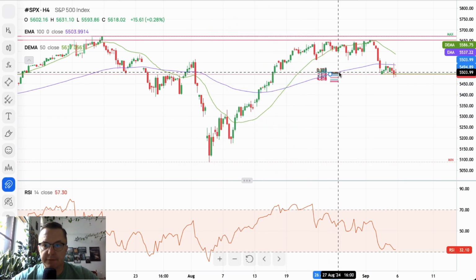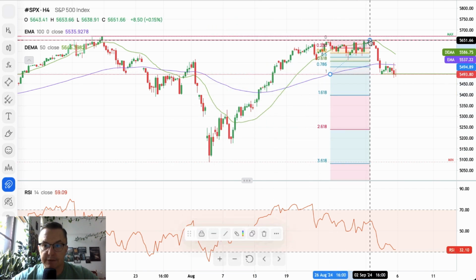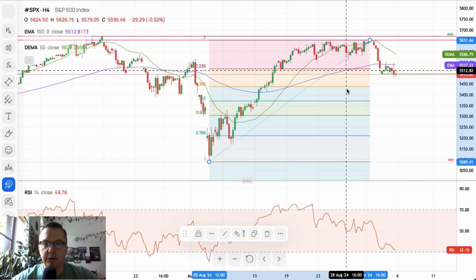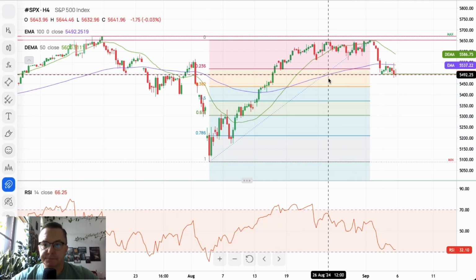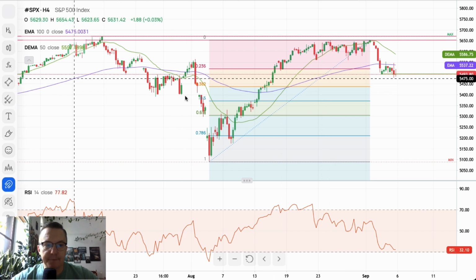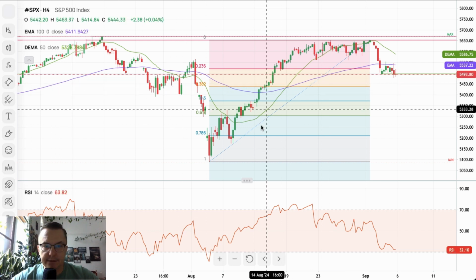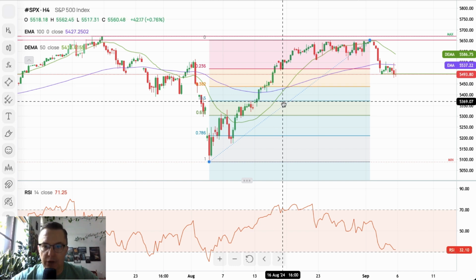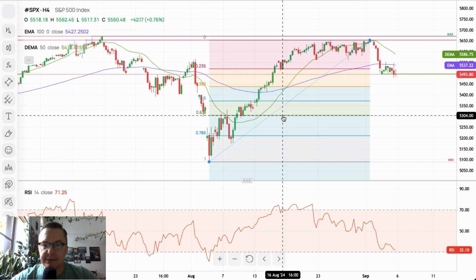So let me just apply the Fibonacci correctly. From that high to, let's say, that low here, the recent swing low, the swing up is now applied, and the 38% is located at the level of 5,439. 50% of the whole retracement is 5,369, and the 61%, the last level of the major Fibonacci retracement, is 5,304.